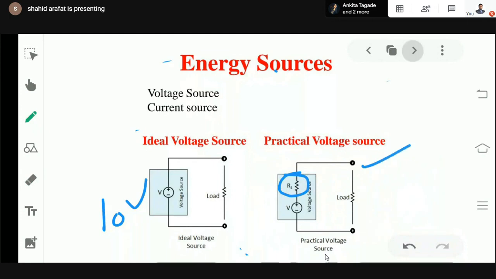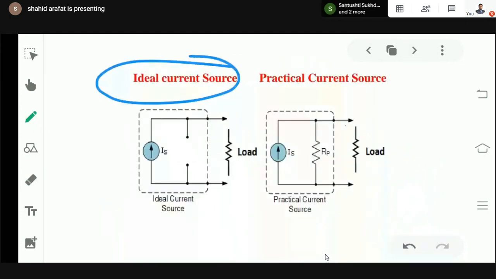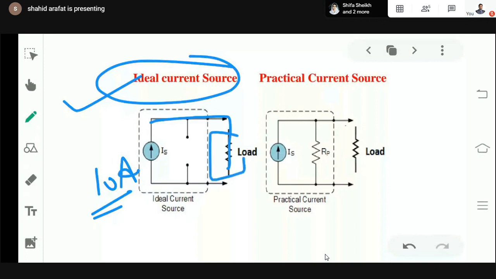This one. Then similarly, the concept of current, ideal. Again, ideal means whatever the value of the current source, if it is 10 ampere, the same current will appear at the load side, which is here. Whenever you connect a load at this terminal, you will receive the same 10 ampere current at the load side. So this is the ideal concept. No losses take place. Output is equal to input. But in a practical current source, if it again has a value of 10 ampere, then as per the concept of practical, the load should receive a lesser value than the supplied value.